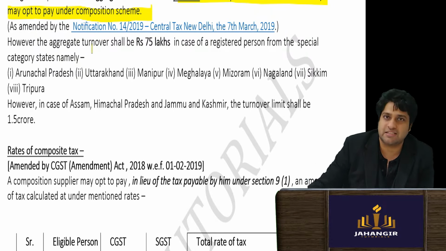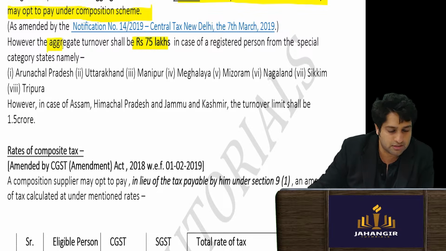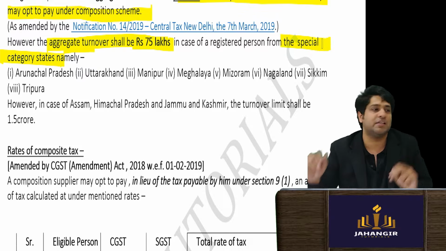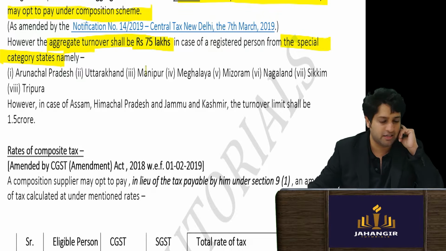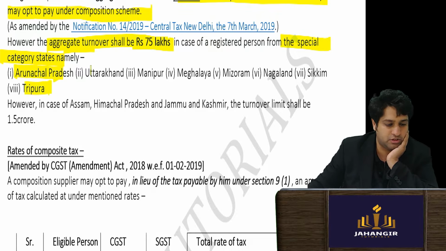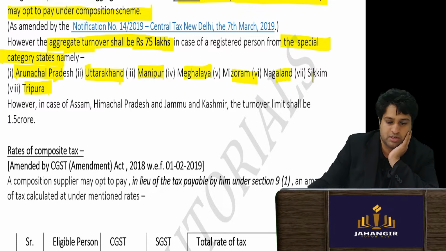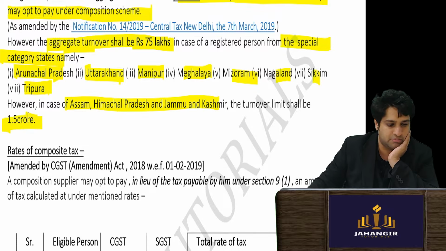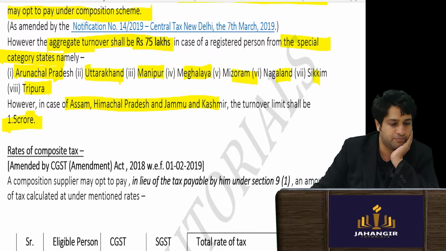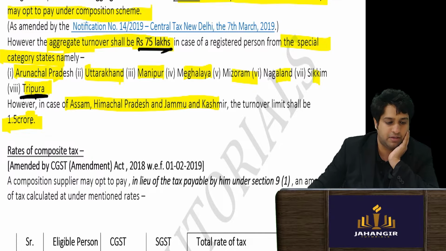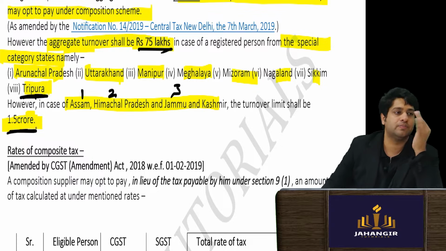Now for some states, exceptions are there, 75 lakhs, and for some, the aggregate turnover shall be 1.5 crores for special category states. For these special category states, where their income level is not that high, they have kept Arunachal Pradesh, Tripura, Uttarakhand, Manipur, Mizoram, Nagaland; however, for Assam and Jammu Kashmir, the total limit shall be 1.5 crores. So again, just note these three things. This is 75 lakhs for these 8 states. For 1, 2, 3, it is 1.5 crores. Concept clear?